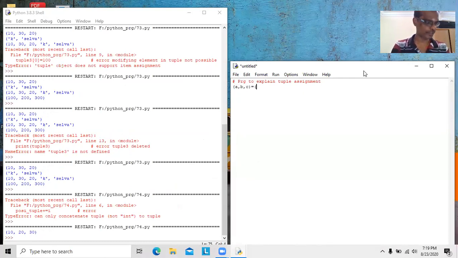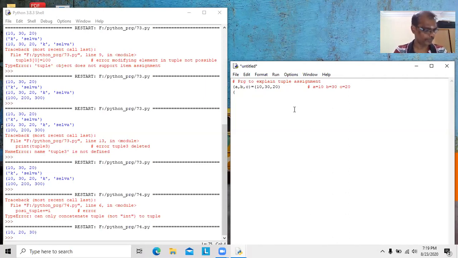So we are having one form here, 10, 30, 20, that's all. Very simple. In this, 10 will be assigned to A, 30 will be assigned to B, 20 will be assigned to C. A equal to 10, B equal to 30, C equal to again 20.